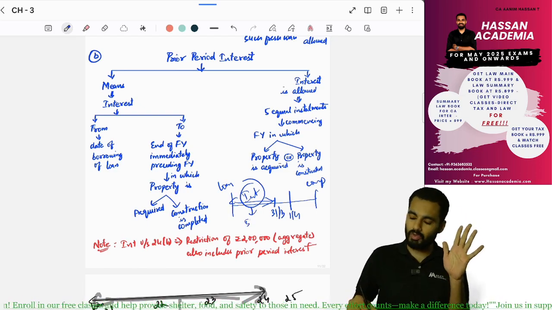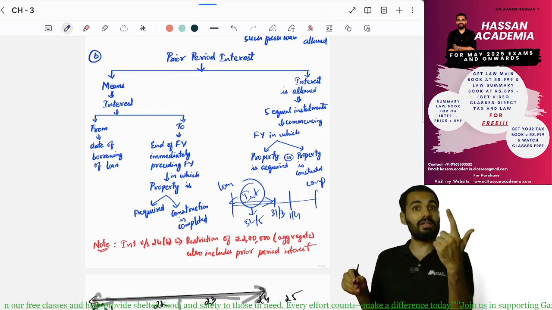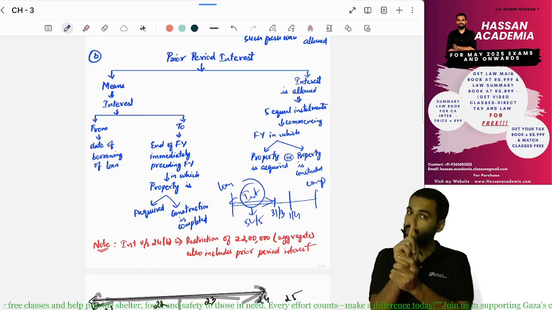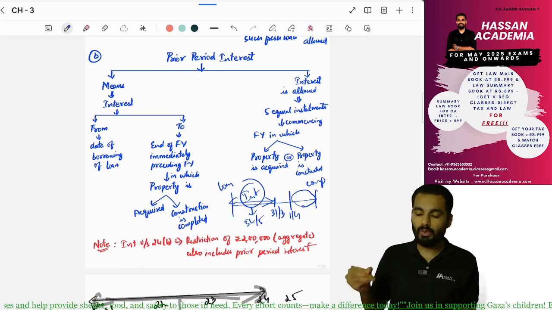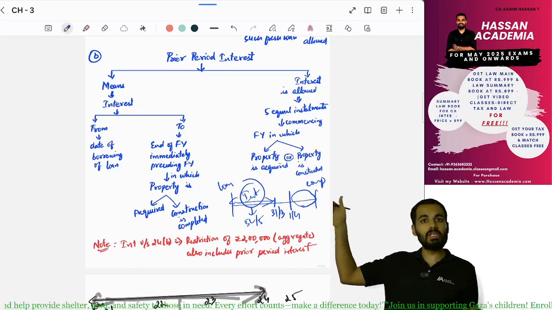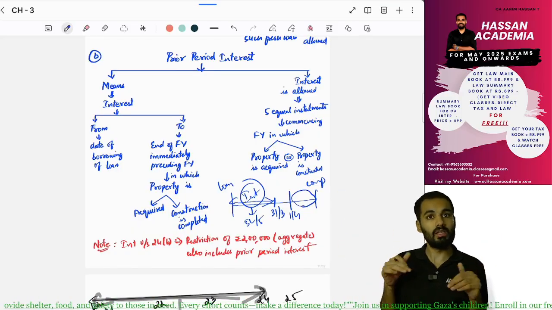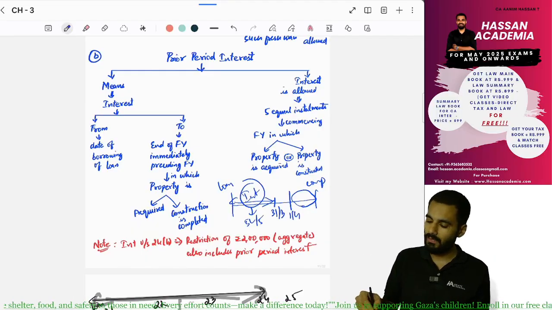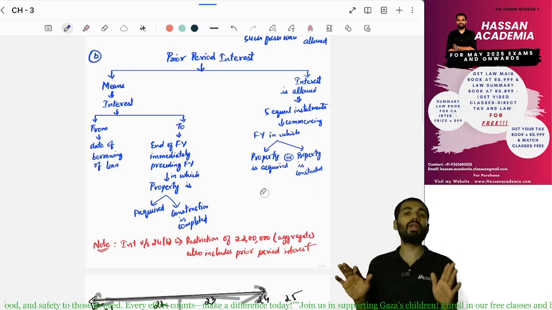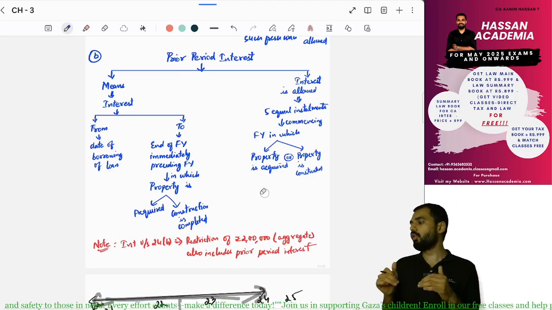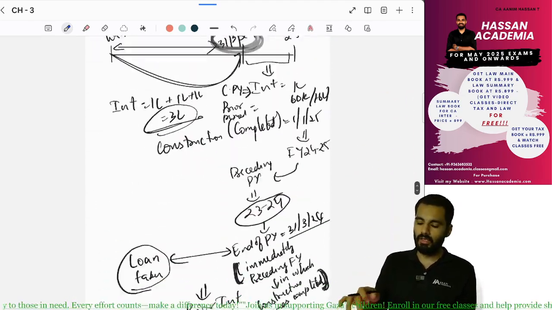Let's say the interest amount is 5 lakhs. 5 lakhs divided by 5 is 1 lakh. So the first 1 lakh installment I will claim when the construction was completed, and then in subsequent years 1 lakh, 1 lakh, 1 lakh, and in total 5 lakhs I will claim as deduction. This is prior period interest. Yes. For this also, if it is a self-occupied property, the 2 lakh limit restriction is also there.